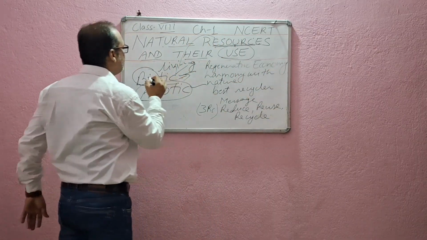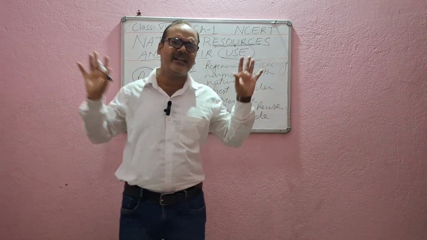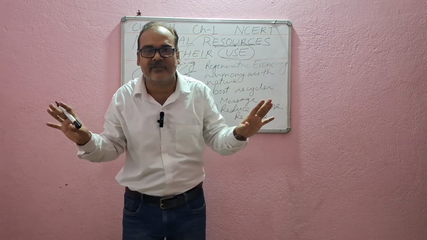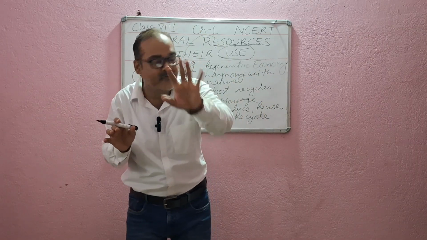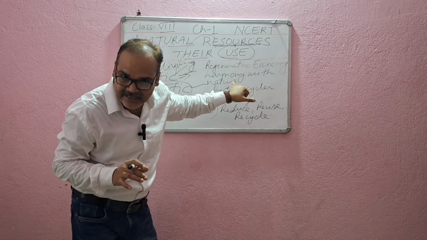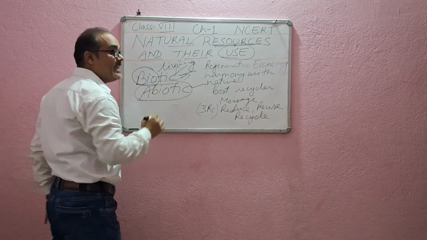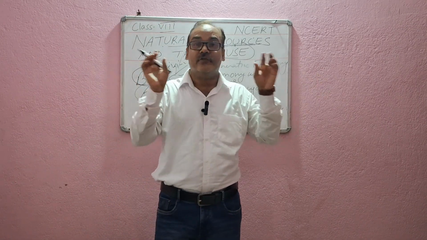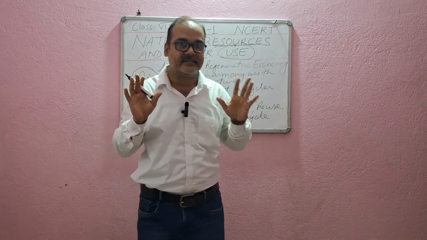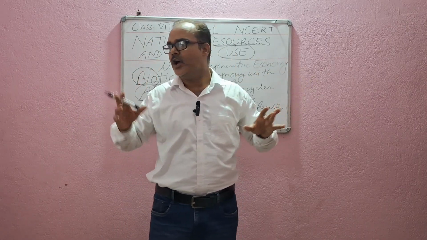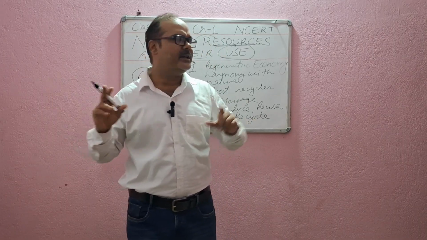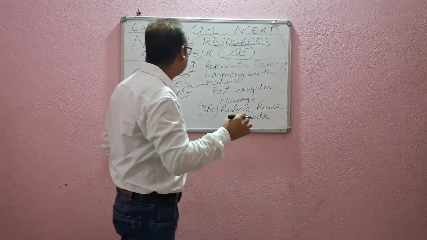Very simple. As I told you, biotic, all the living things on this earth, plants, animals, birds, human beings, everything, all these things which have life, they are called biotic. They come under this category, right? And next is abiotic. All those things which don't possess life, which are non-living things. It may be rocks, mountains, everything, school buildings, and all these things come under it.